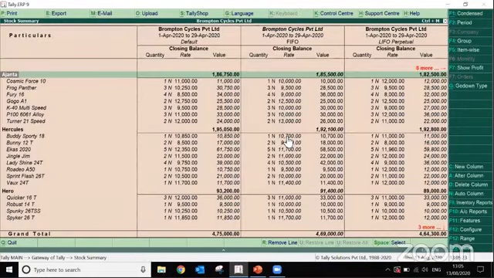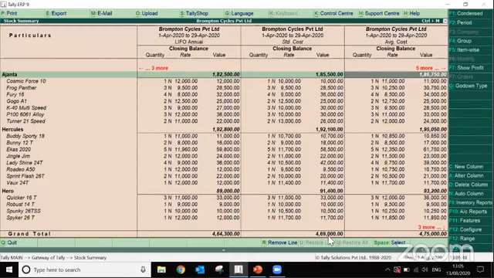Now you can see there are multiple columns, and at the upper side it is showing you the different stock valuation methods. Like the default, which is the average one. By applying this, the total closing stock is coming to 4,75,000. On the FIFO basis, we have 4,69,000.